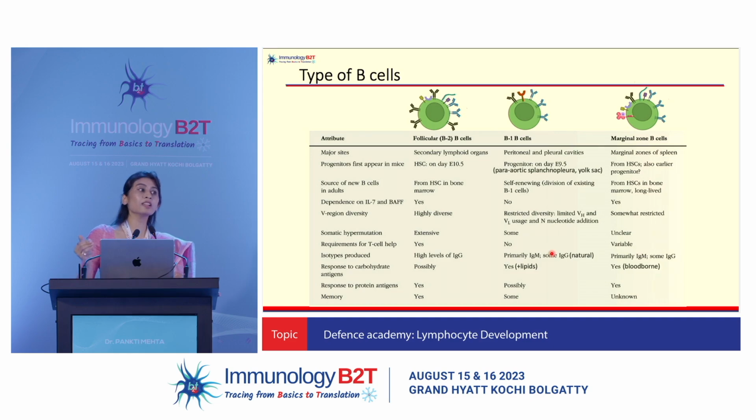They inherently produce some amounts of IgM that are going to take care of common infections like Francisella tularensis, influenza, streptococci, and they respond better to carbohydrate and lipid antigens, and therefore they also take care of your apoptotic RBCs and apoptotic cells. Because remember, B cells are also antigen presenting cells, so they have phagocytosing abilities. They possibly respond to protein antigens, and they have a very poor memory as compared to follicular B cells.